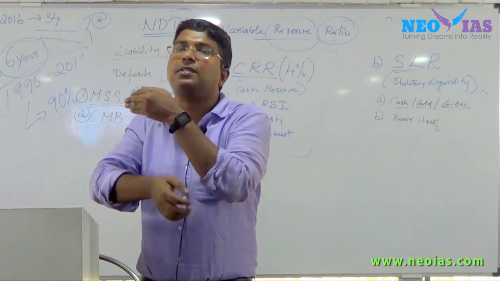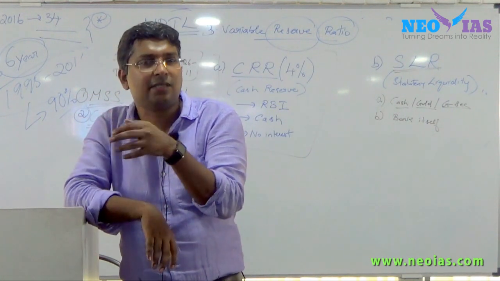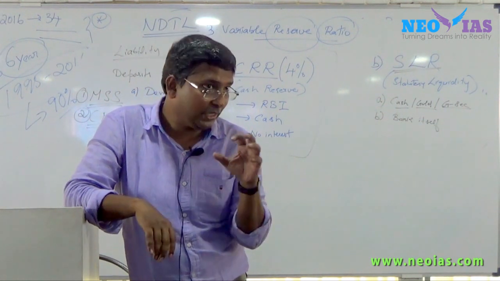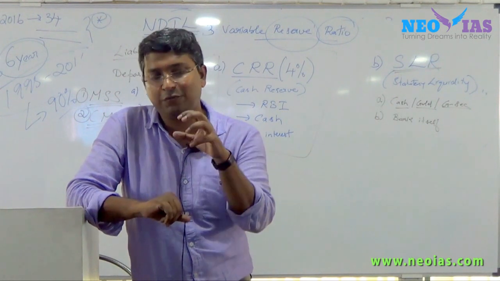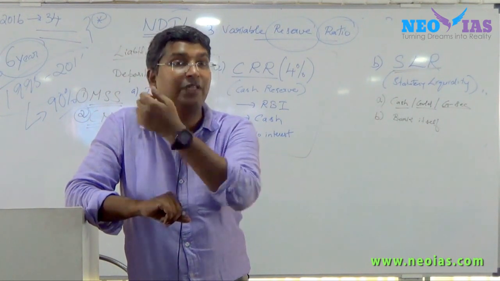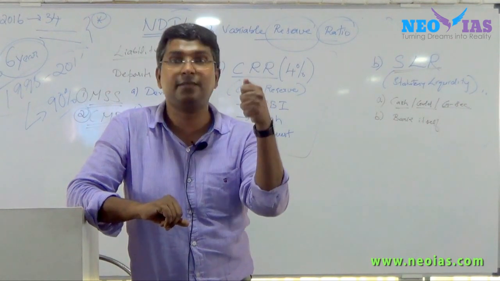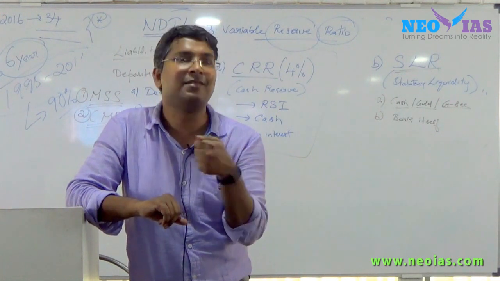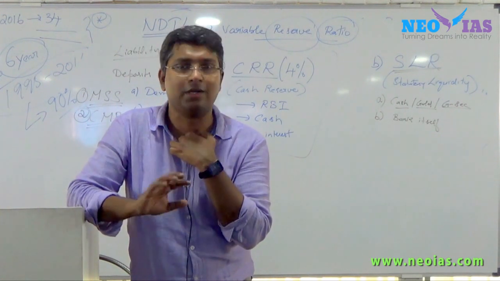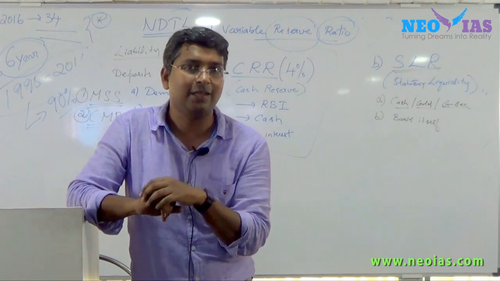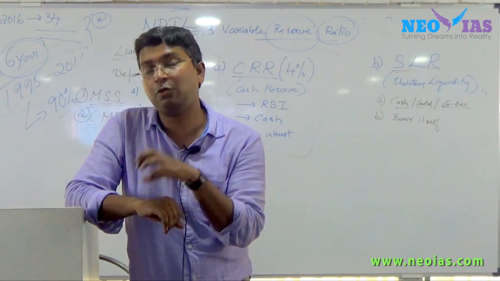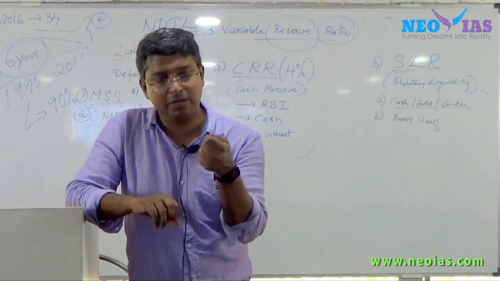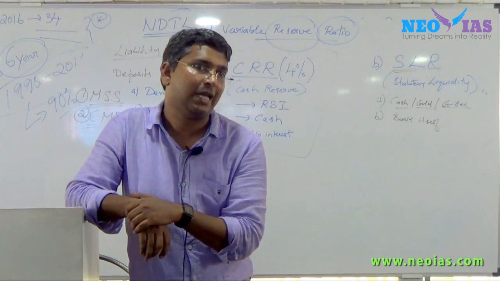Suppose the SLR requirement of the bank is somewhere around 21% of their total deposits. So 21% of the total deposit has to be kept with the bank itself. Now imagine the bank has 100 crore as its deposit. 4 crore has gone. Why? As CRR. Now 21 crore has to be kept with the bank itself. Now what will the bank do? The bank will keep it in the form of government security.